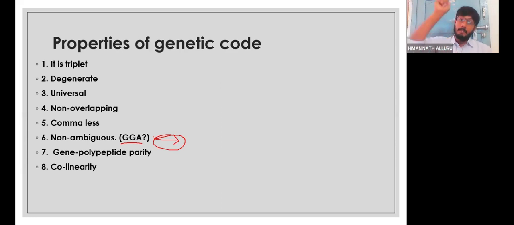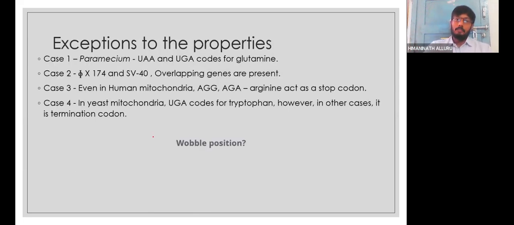If any change happens in the DNA, even a small change, that will affect the amino acid produced. Whatever change happens in the DNA will affect the mRNA sequence, and that will affect the amino acid sequence. This concept is called collinearity: what is there in the DNA, according to that the mRNA will be there; what is there in the mRNA, according to that the amino acid sequence will be there. But there are some exceptions, as I already said.